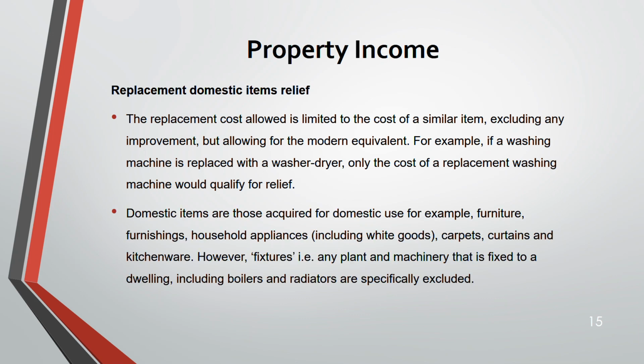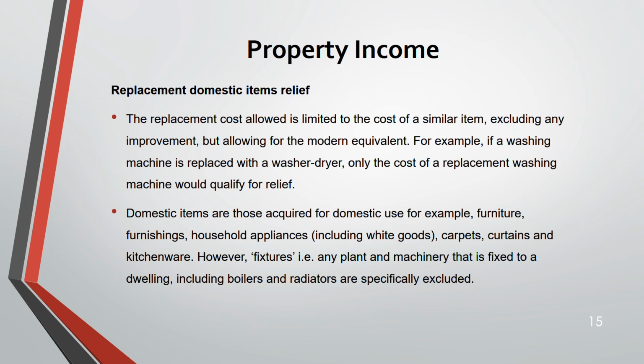Next, domestic items. These are some of the domestic items that are acquired. It could be furniture, furnishing, household appliances like white goods, like carpet, curtains, kitchenware. However, fixtures, for example, any plant and machinery that is already fixed in that building are excluded from this relief. For example, boilers, radiators, they are excluded.